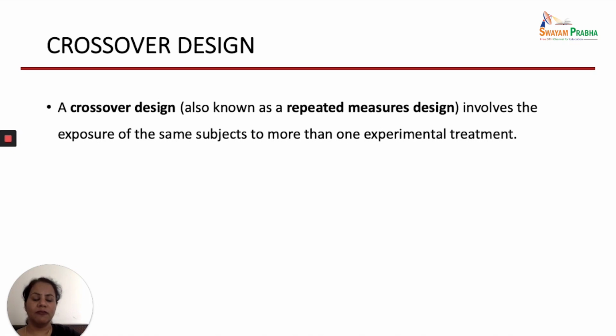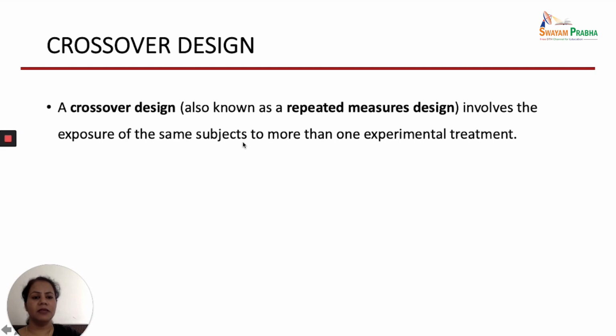Those differences might decrease the validity of your results, because if we are comparing, the question can come that the effect may be because of the difference in the characteristics of the groups rather than the intervention. To counter that problem, this crossover design or repeated measure design is very good, because here we take one group.